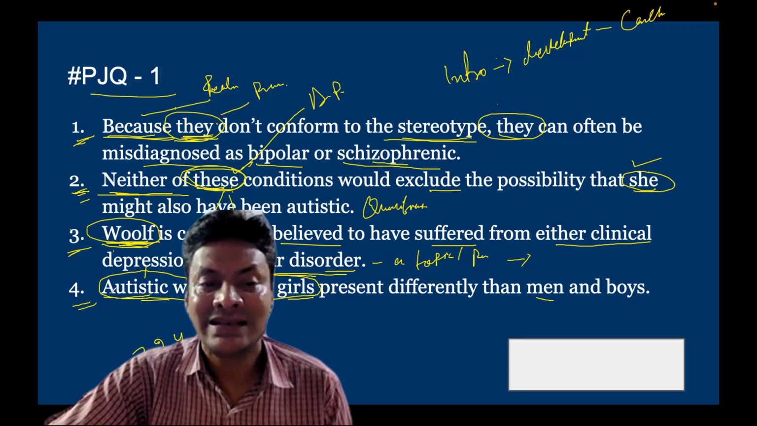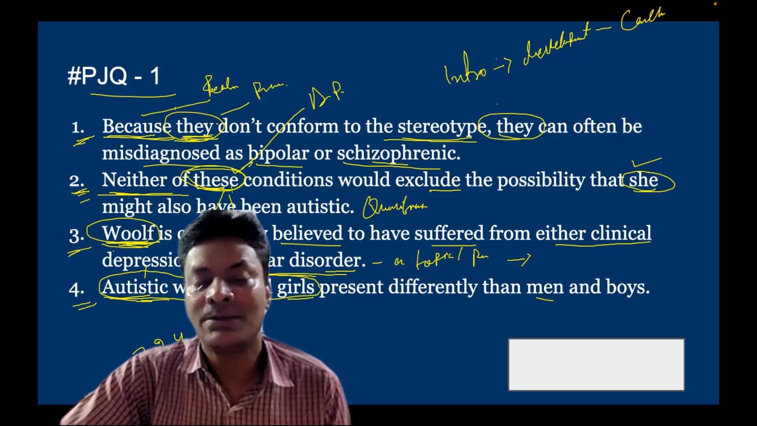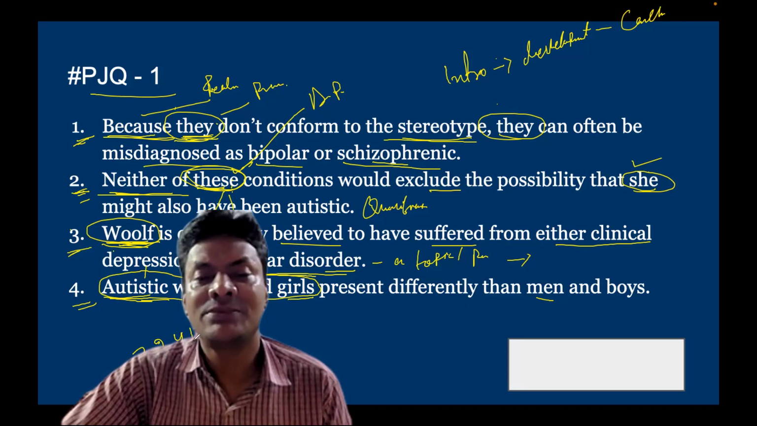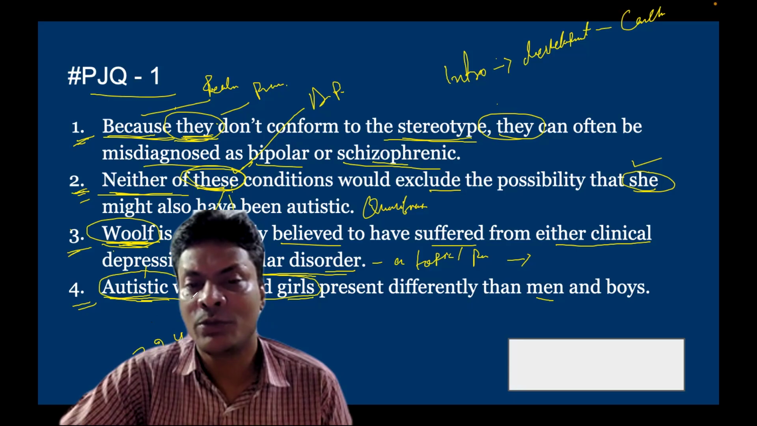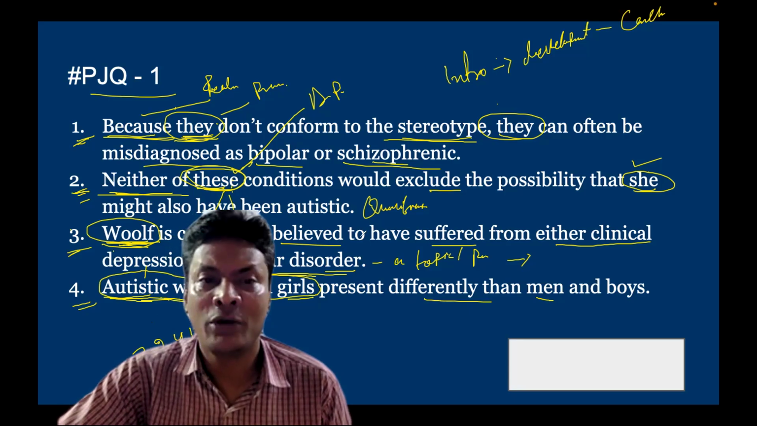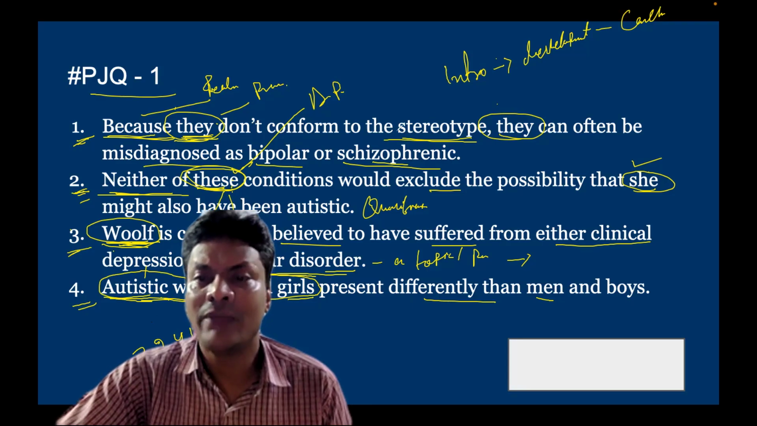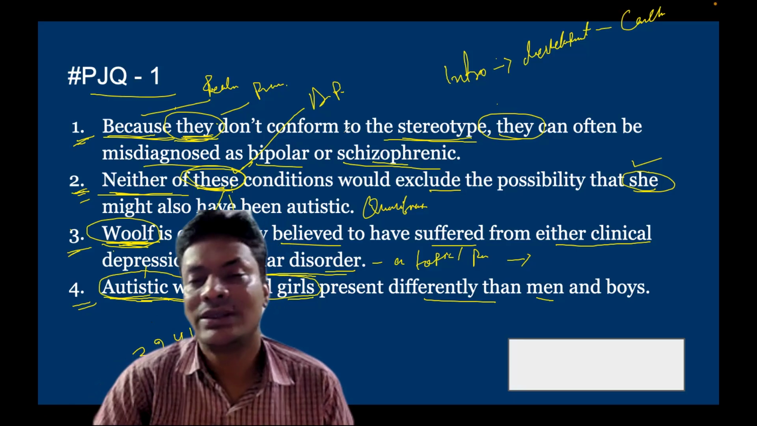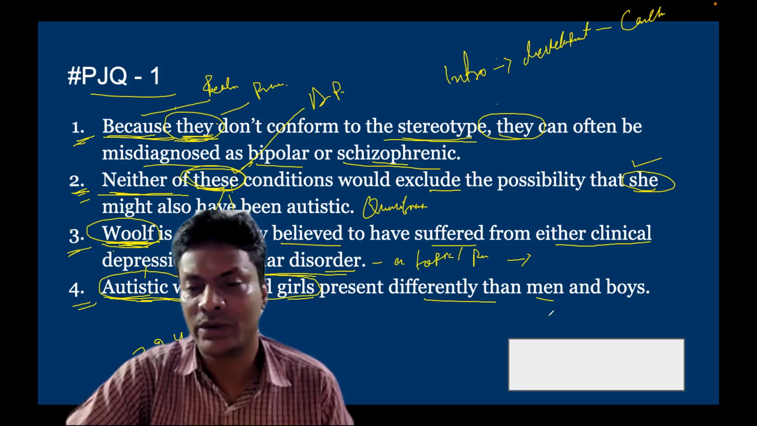Because it again states generic information, it indicates a general observation about autistic women and girls. And then after that we go for the one which gives a specific explanation for that observation. So we can say autistic women and girls present differently than men and boys. Why? Because they don't conform to the stereotype, they can often be misdiagnosed as bipolar or schizophrenic. So that is why we realize 3241 would be the appropriate sequence, right?